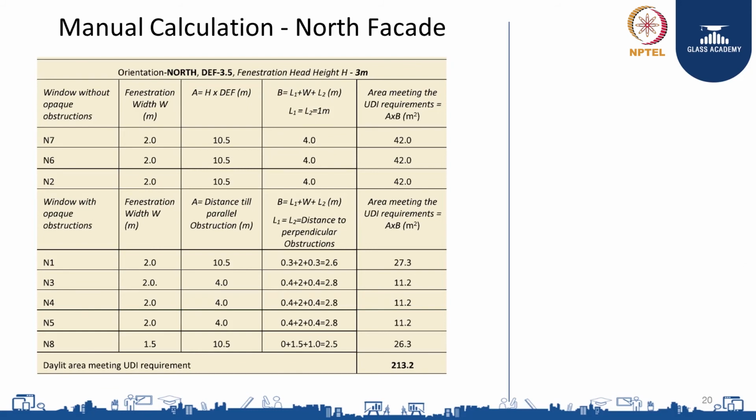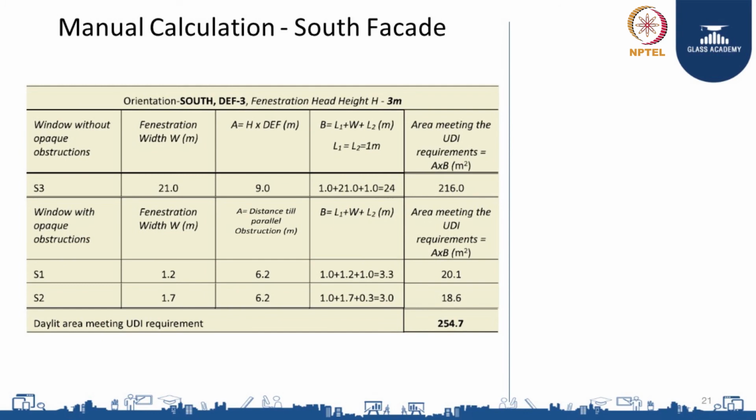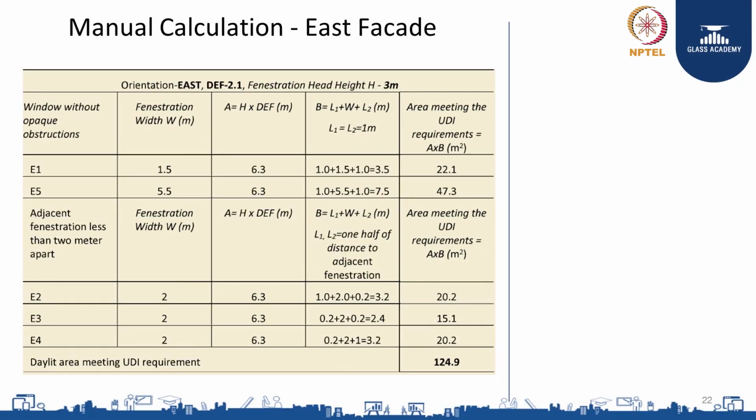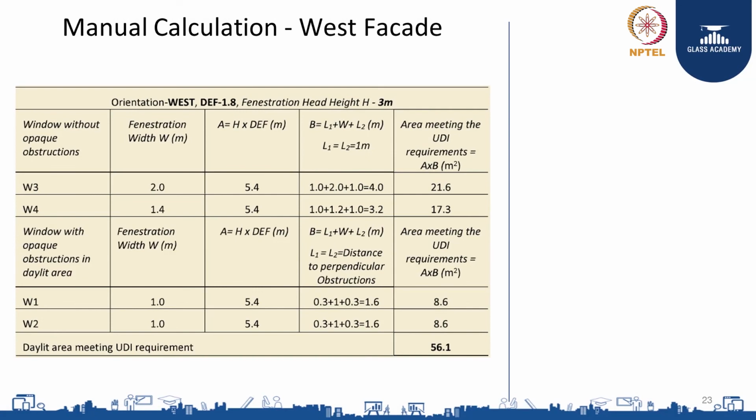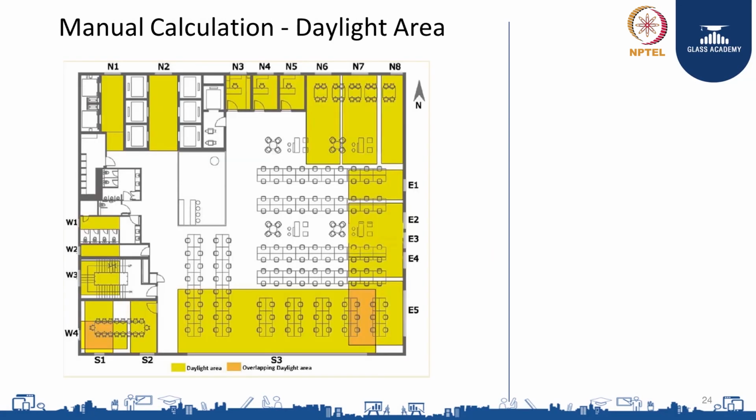We find this for all the windows which do not have opaque obstructions. For those which have opaque obstructions, we take a different calculation where A is the distance till the parallel obstruction. And then again we find out B and the areas. We sum total all these areas. We do this for the south facade, the east facade, and similarly for the west facade. So we not only calculate but we also mark these areas on the floor plan drawing.